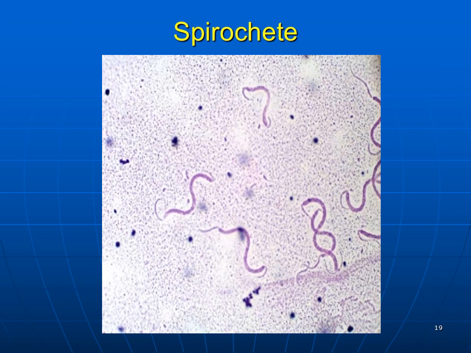In this picture you are able to see the coiled organisms. The organisms are in the shape of coils. The example for these coil-appearance organisms are the spirochetes, various spirochetes, which include Treponema pallidum, which causes syphilis.